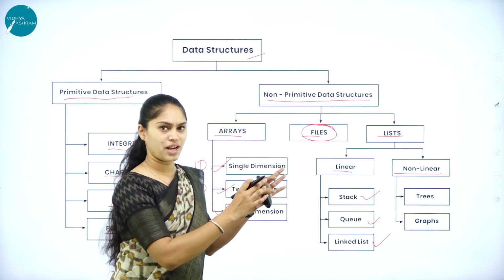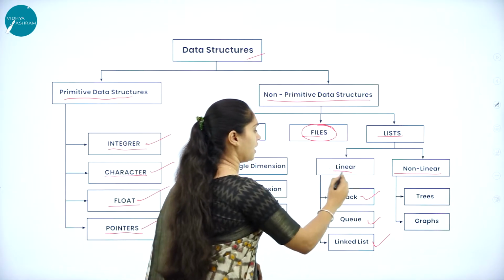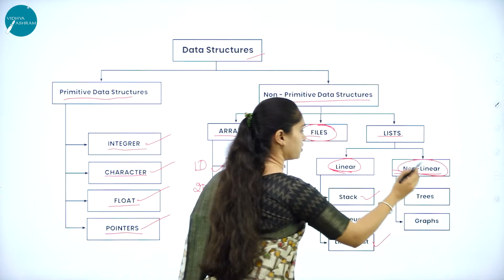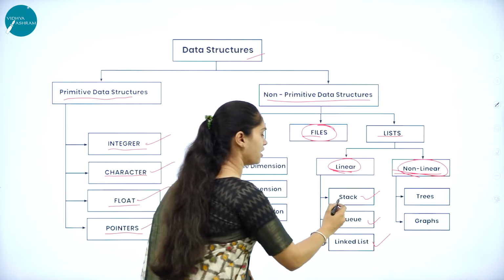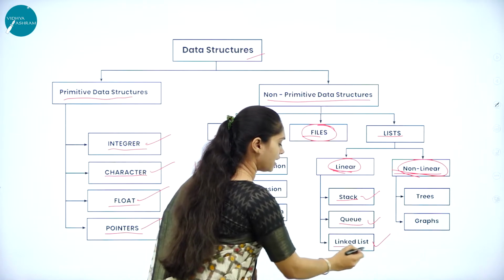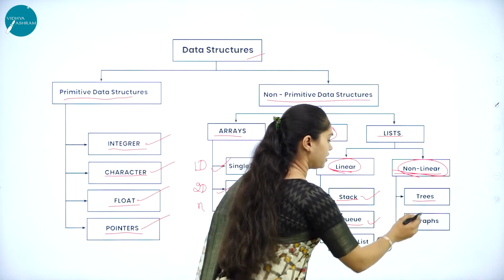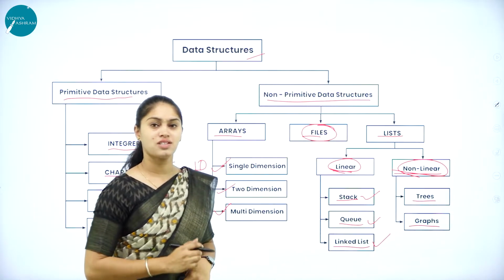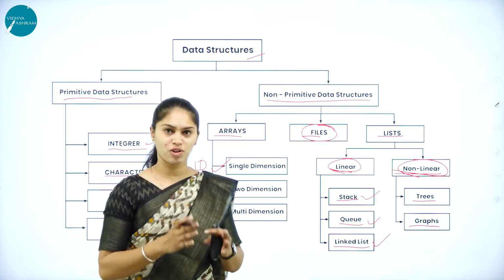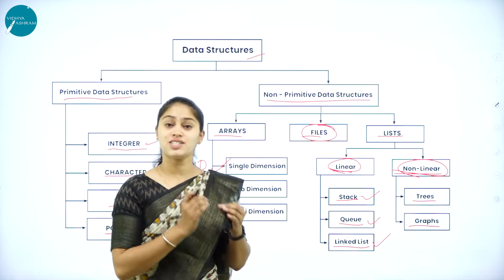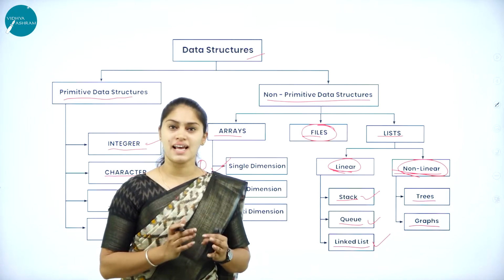So in non-primitive data structure, the list is again classified into linear and non-linear. In the linear data structure, we have stack, queue and linked list. The non-linear can be either trees and graph. So these are the classifications of the data structure. So you got to know what data structure is, why structuring of data is important, and how it is classified.